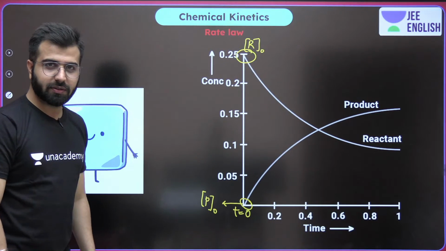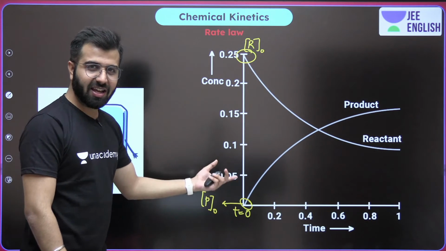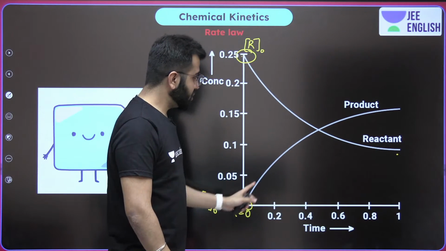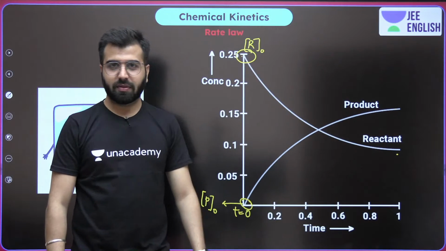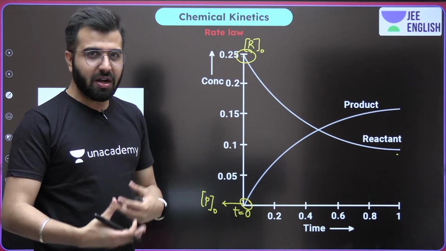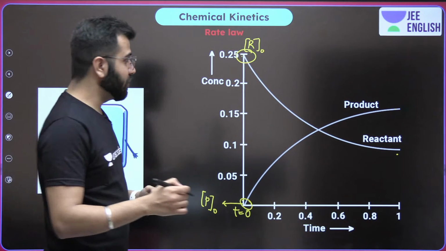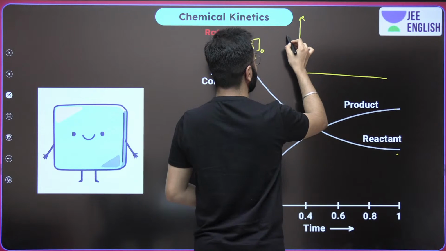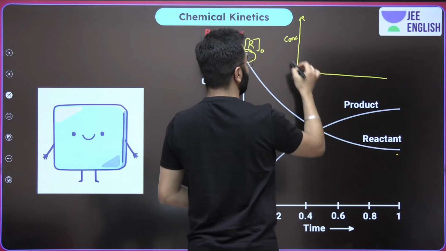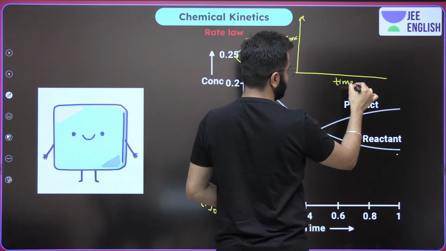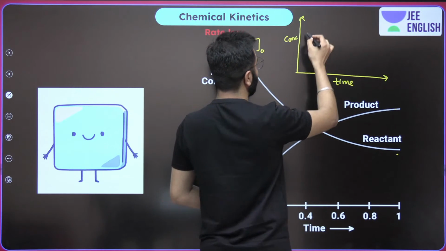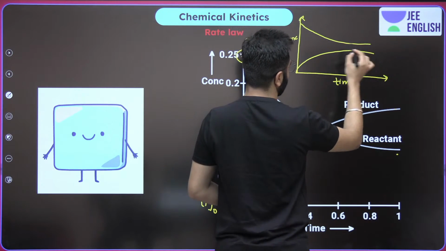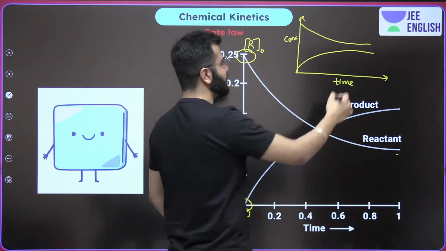So do remember this. And what exactly happens with time? The concentration of reactant decreases, the concentration of product increases. Can we have some different types of graphs as well? Yes, I'll show you. Is this a good graph? Is this acceptable? On the y-axis I'm having concentration, on the x-axis I'm having time, and I'm doing it like this. So concentration of reactant decreases, concentration of product increases. Is this fine, boys and girls?